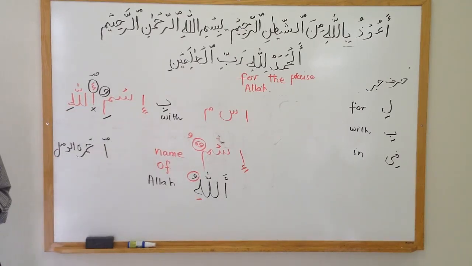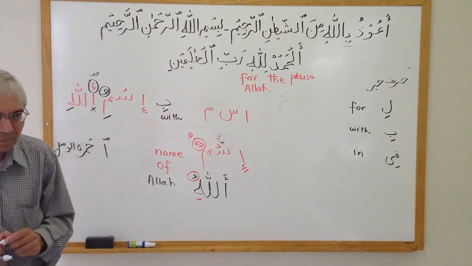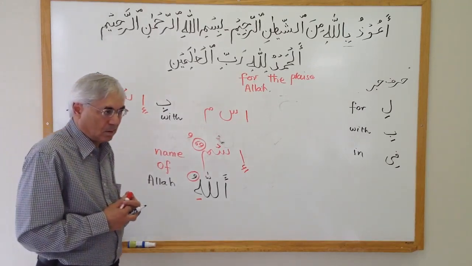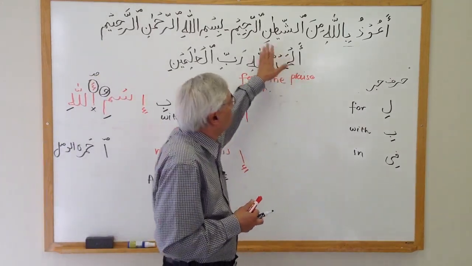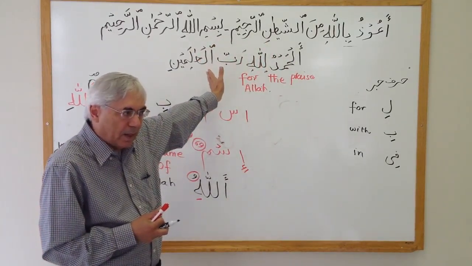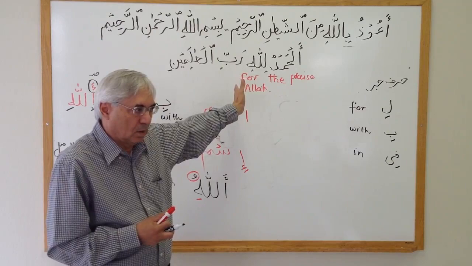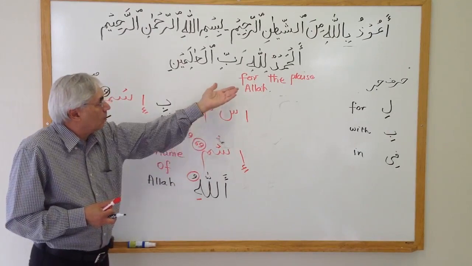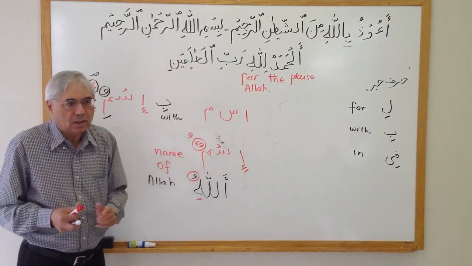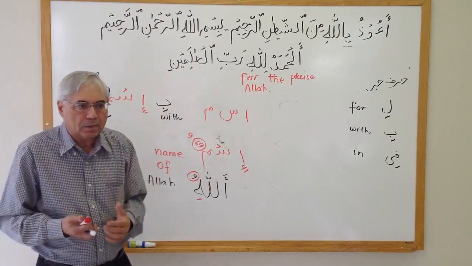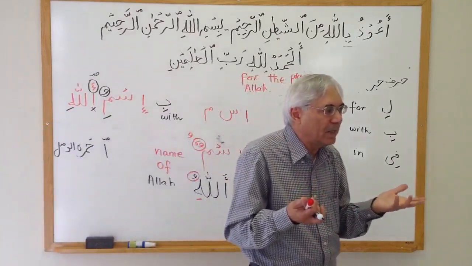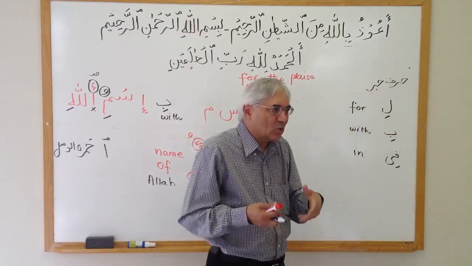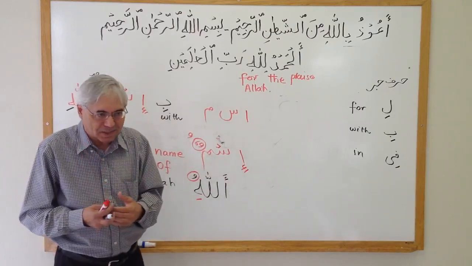I was wondering, the Arabic spoken 1400 years ago and nowadays, has it changed? Very much different. Very different. Arabs will not understand this Quran this way unless they read and learn from a teacher. Because they speak the Arabic language, they can read the Quran, they can just grab the meaning of it. But all these details, they will not understand, because like in your own language, a child learns to speak without being taught the grammar in school. Yes. Okay? So speaking is fine to understand what's being said.